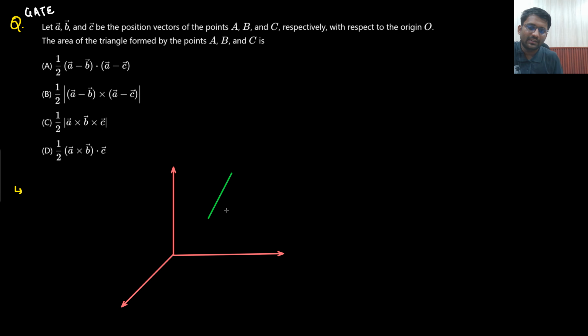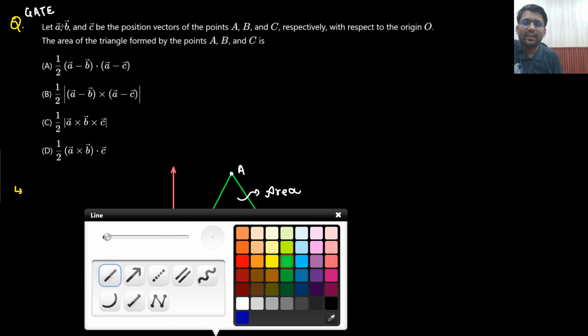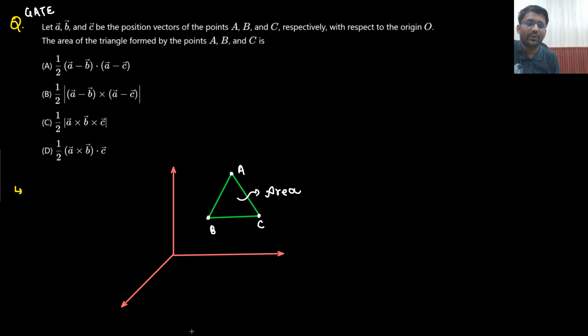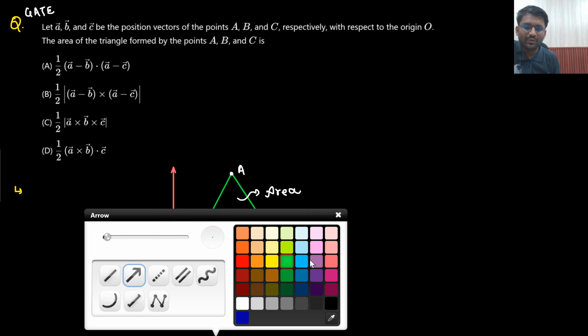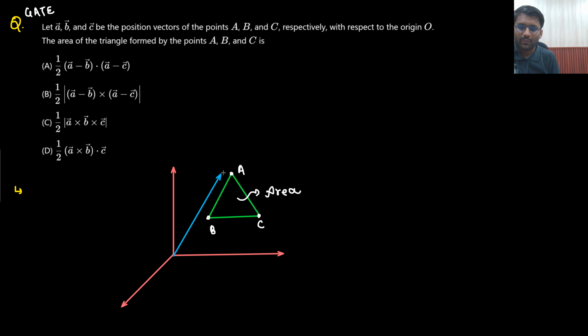There are 3 points A, B, C. Now using these 3 points, you are framing a triangle ABC. You need to find out its area. This is the question. Now what is given? A vector is the position vector of point A. Position vector of point A means,